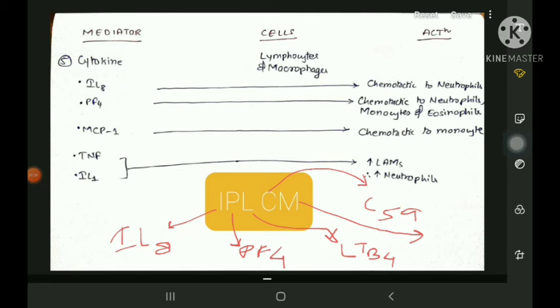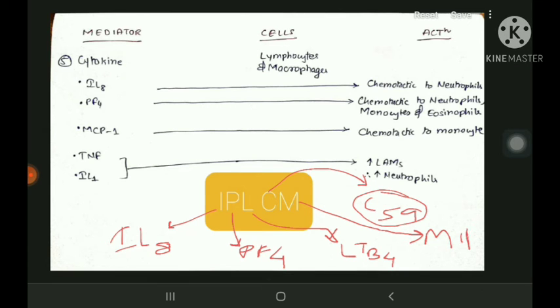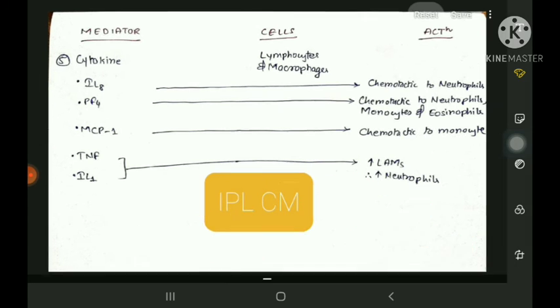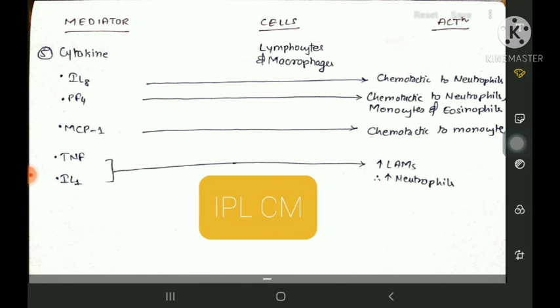You must know about the complement system that acts in blood. We will talk about it under plasma mediators. The complement system gives rise to three to four products, C3A, C5A and others. One of them is C5A, and what C5A does is chemoattraction. So the chemoattractants are all of these, IPLCM, with M for MCP1. Just remember IPLCM.